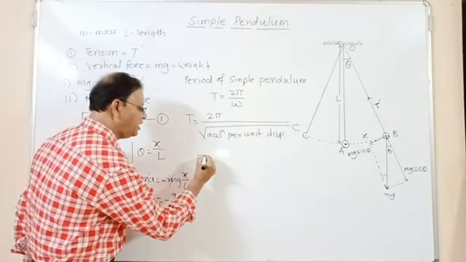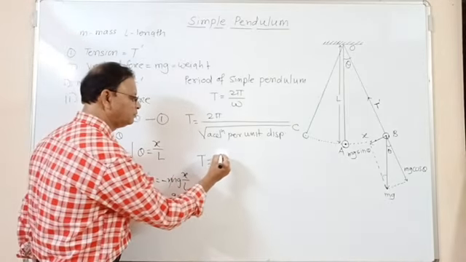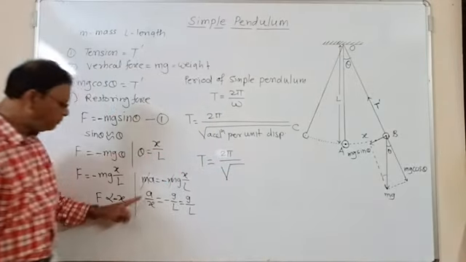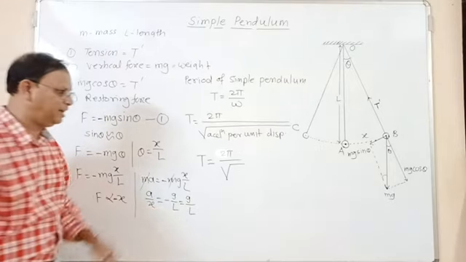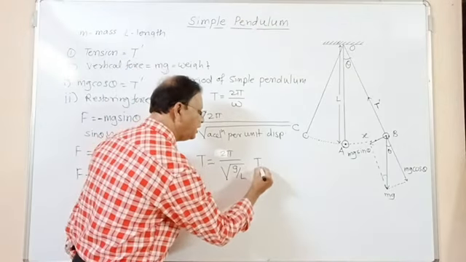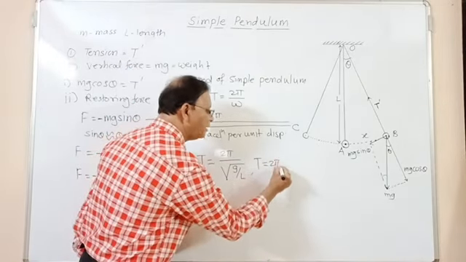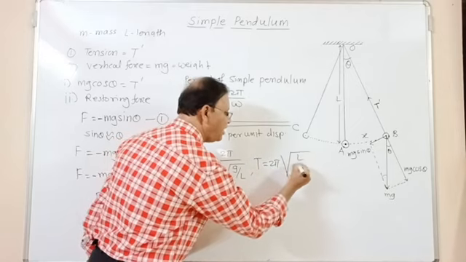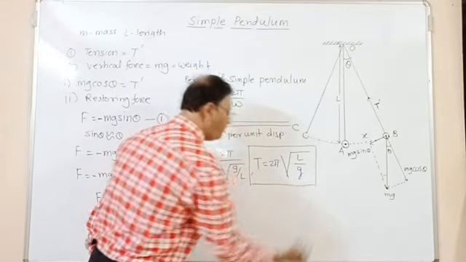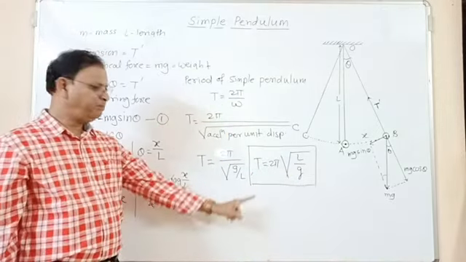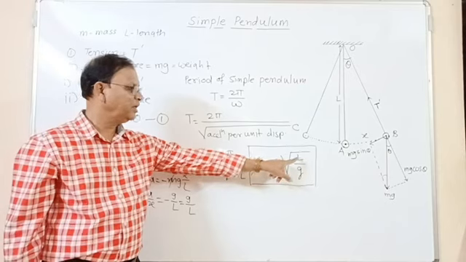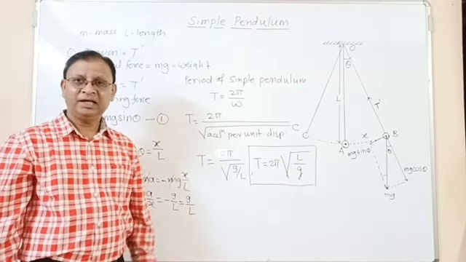So period T becomes T is equal to 2 pi divided by square root of acceleration per unit displacement, that is g by L. So it is 2 pi divided by square root of g by L, or we can write T is equal to 2 pi square root of L upon g. So this is the formula for period of a simple pendulum. Period of a simple pendulum is given by T is equal to 2 pi square root of L upon g. Okay, this is the period.